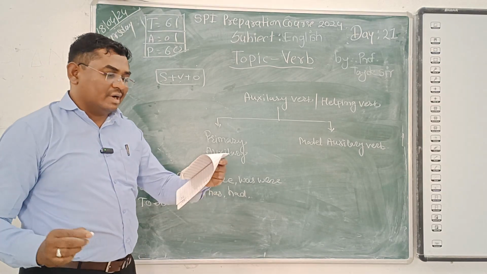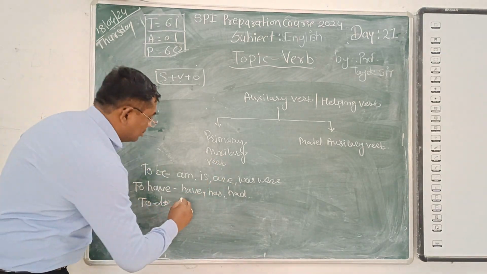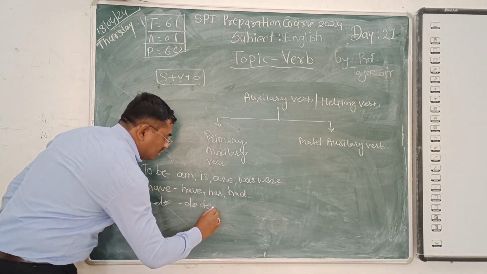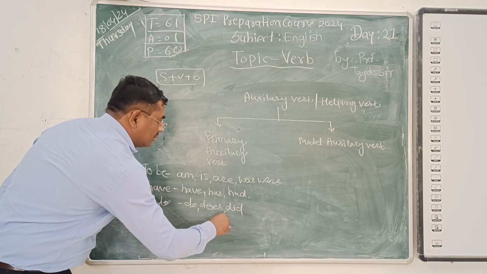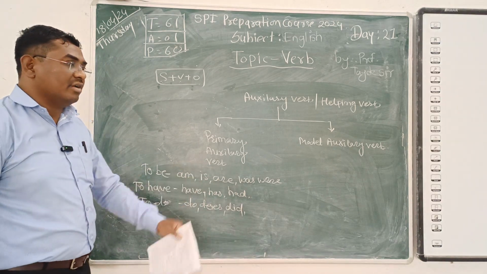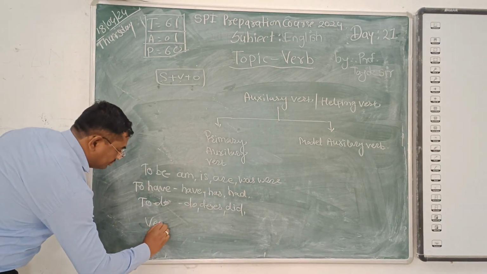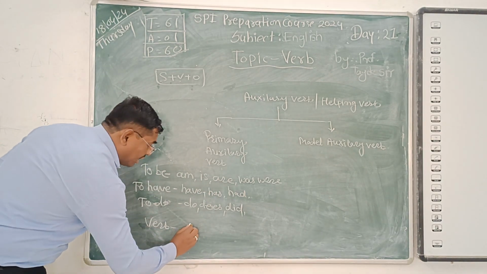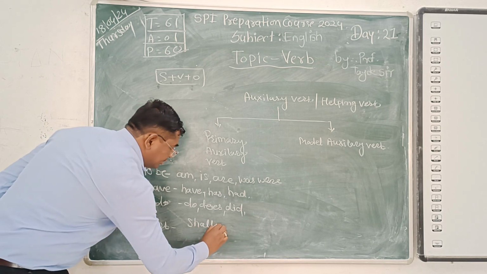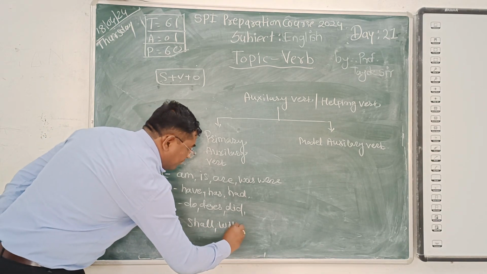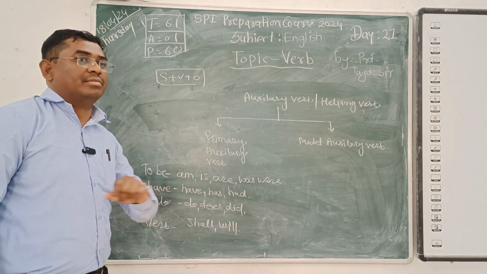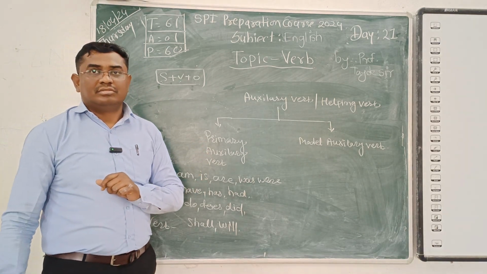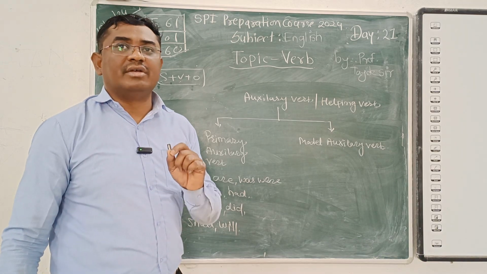To do: do, does, did. And the last one, verb, shall and will. This is the primarily auxiliary verb.